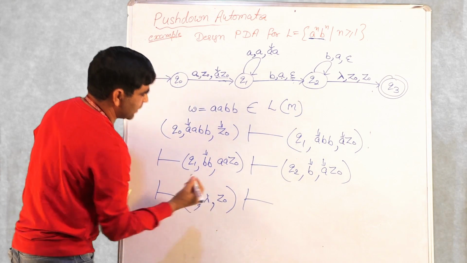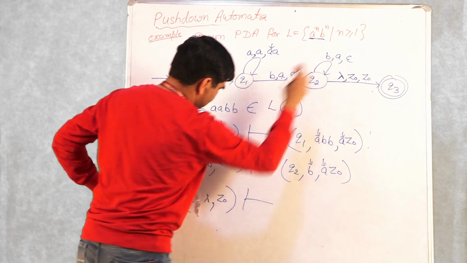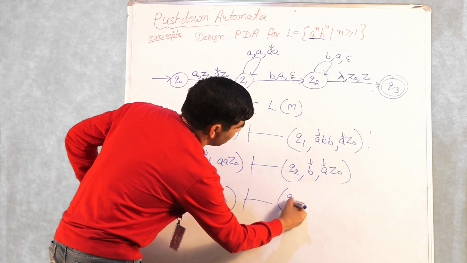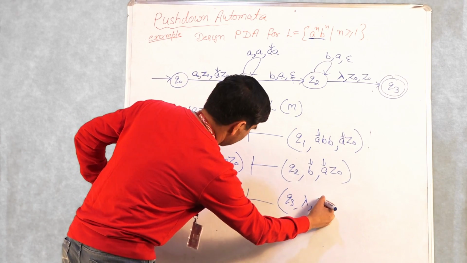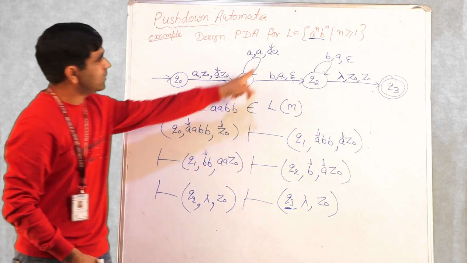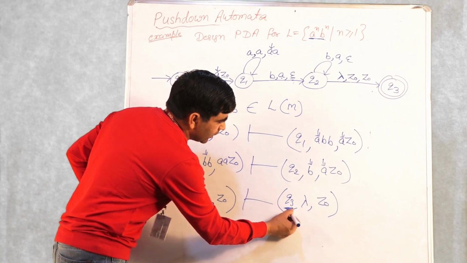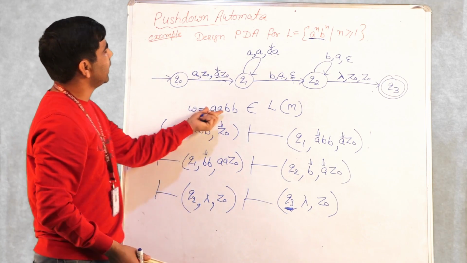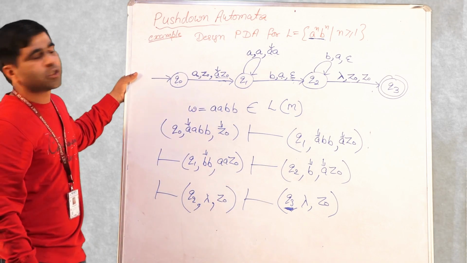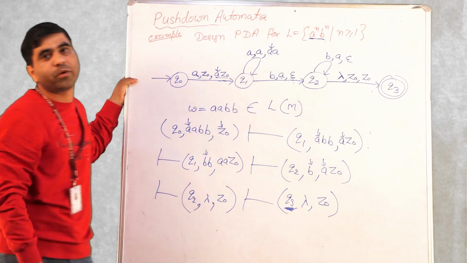You can represent it with this: Q2, input is exhausted, top of the stack is Z naught. So we'll go to Q3. Input is exhausted and we have Z naught. Q3 is a final state. No more symbols are left in the input, so we'll stop, and the state which you are ending with is a final state. Hence we are saying that AABB belongs to L of M. This string is accepted by this PDA, and it must be because we have designed this for A raised to power n, B raised to power n, right?